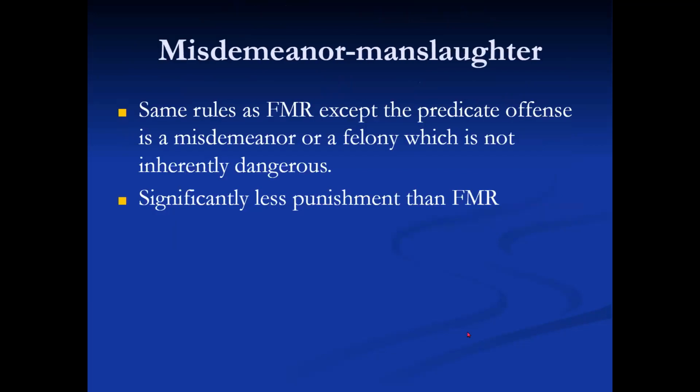Misdemeanor manslaughter rule. Same rules as felony murder rules, except the predicate offense is a misdemeanor or a felony which is not inherently dangerous, with significantly less punishment than the felony murder rule.